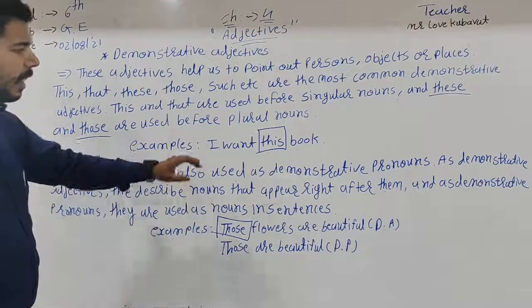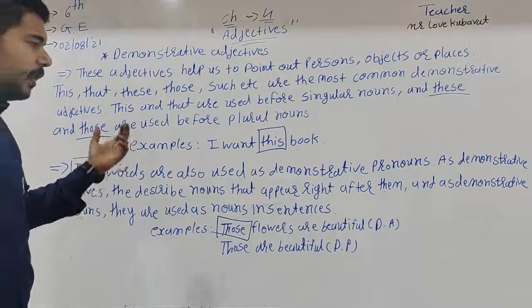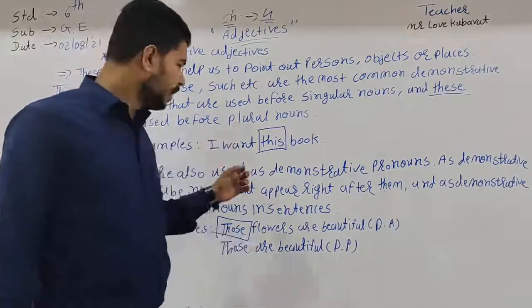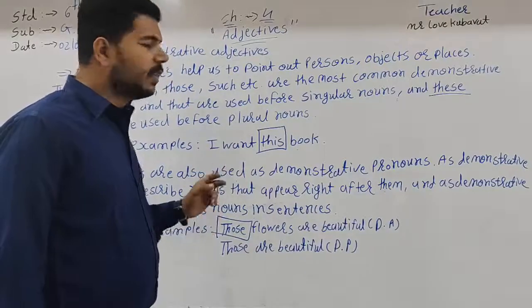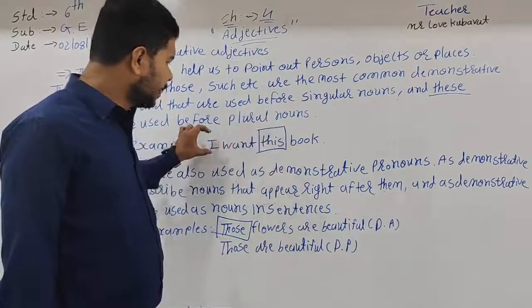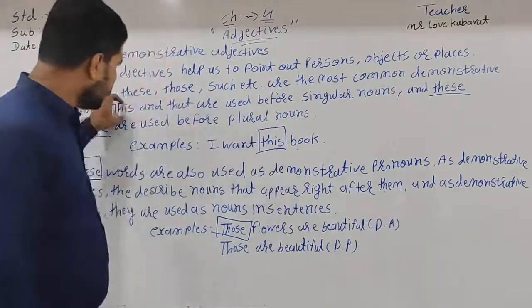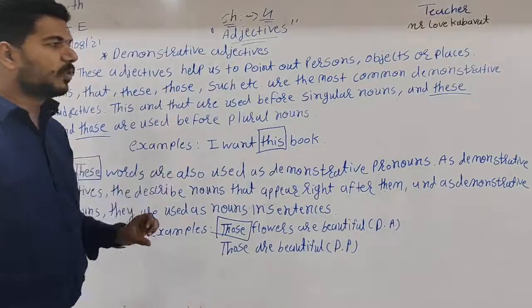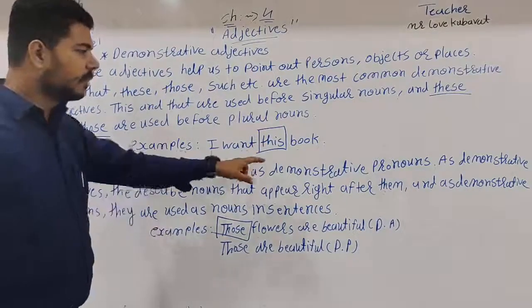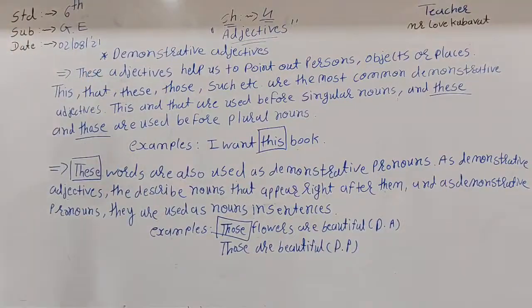For the example, I want this book. Ask this question with which book do you want? Then the answer is I want this book. So here this sentence is singular, and this and that are used before singular nouns. Then this word indicates a demonstrative adjective.